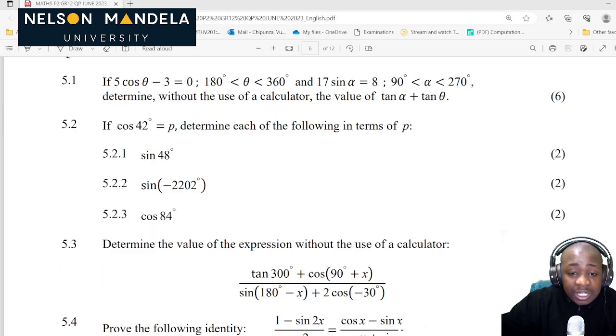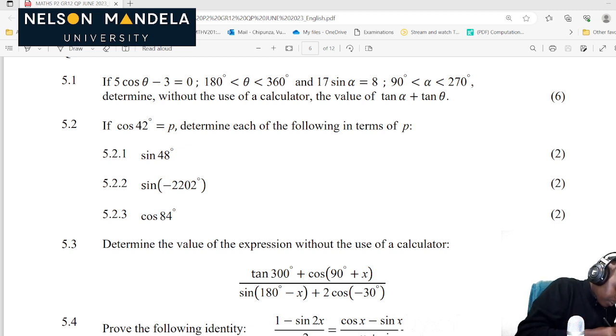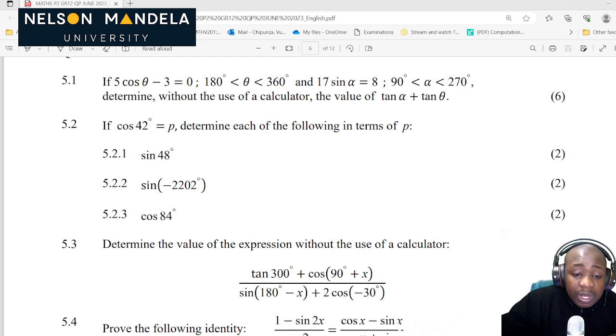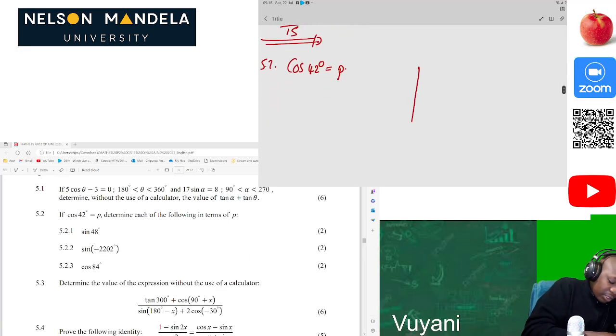What do they want in 5.2? Let's check it out. If cos 42 is equal to P, determine each of the following in terms of P. Bingo! That's great. So on 5.2, we are given cos of 42 degrees, which is equal to P. Again, in this question, we are supposed to draw the Cartesian plane, and we have our triangle. Of course, this will be in the first quadrant automatically. And we know that cos is adjacent over hypotenuse. So in this instance, it's P over 1.